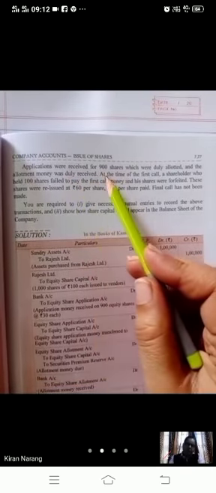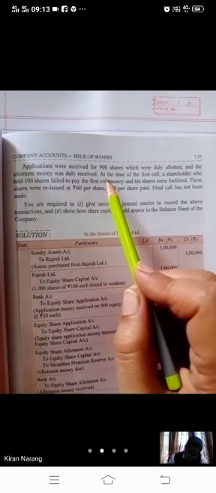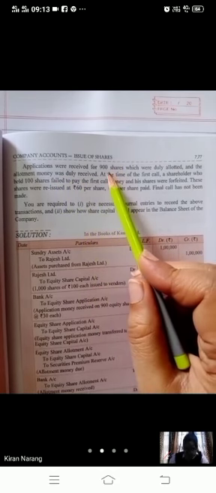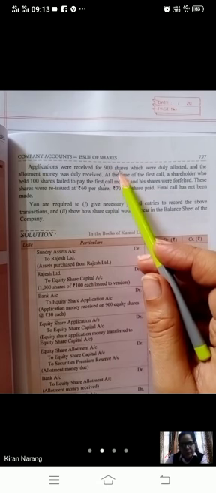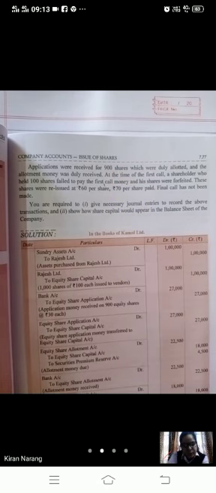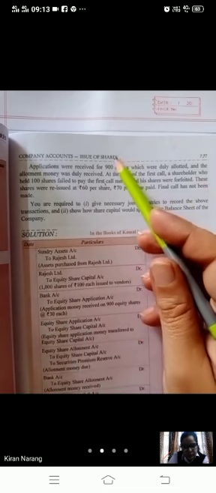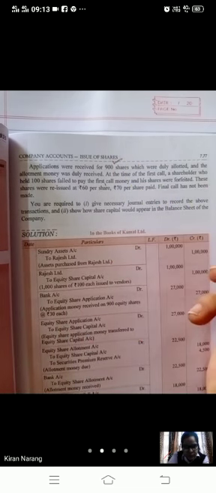Applications were received for 900 shares, which were duly allotted, and the allotment money was duly received. Out of those 900 shares, applications you have received. So this is a case of under subscription. The whole question will be done with the help of 900.